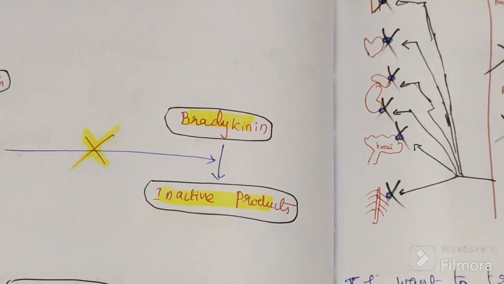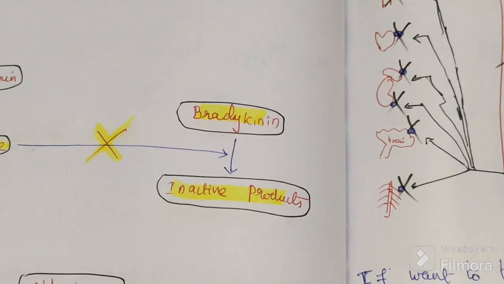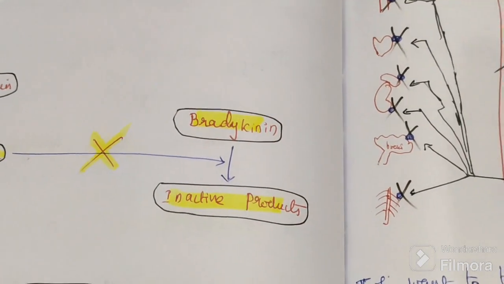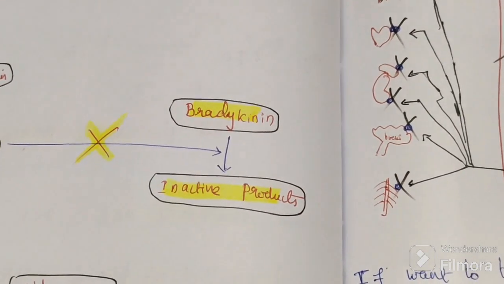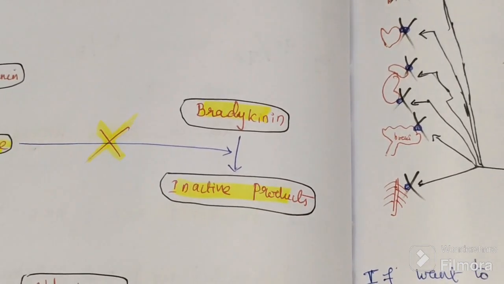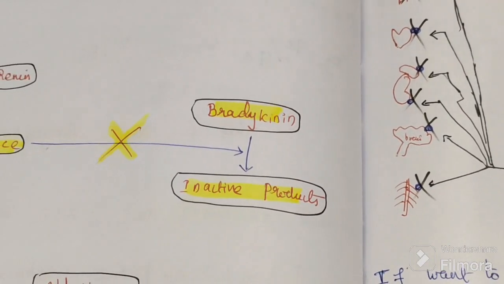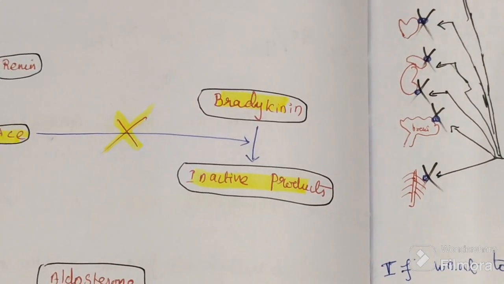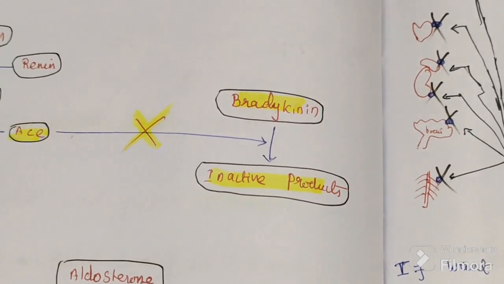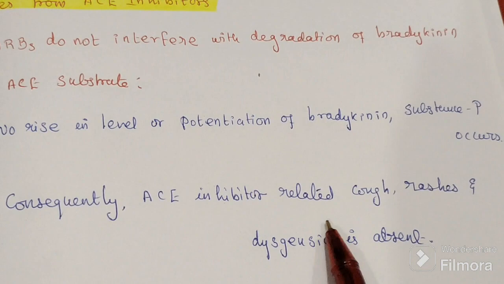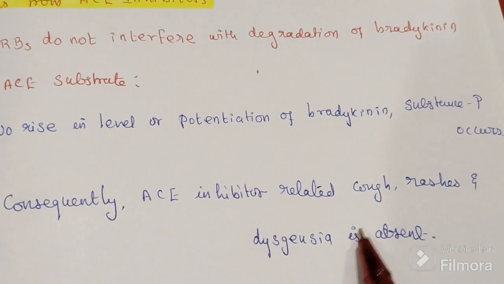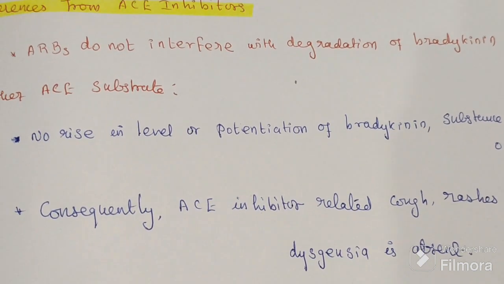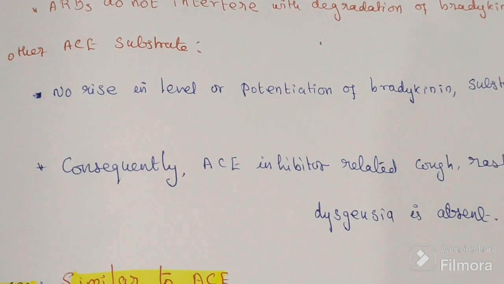With ACE inhibitors, the build-up of bradykinin causes angioneurotic edema, itching, taste disturbance and cough. Here the bradykinin function is normal, so it doesn't cause these things. These are the advantages. So cough, rashes, itching and taste disturbance are not present.